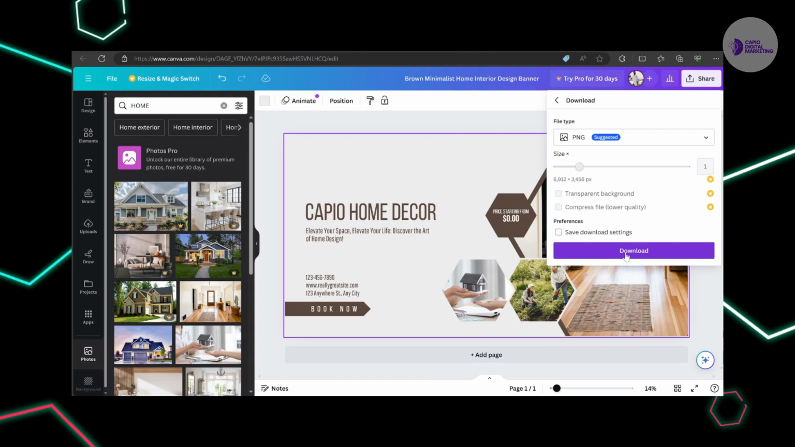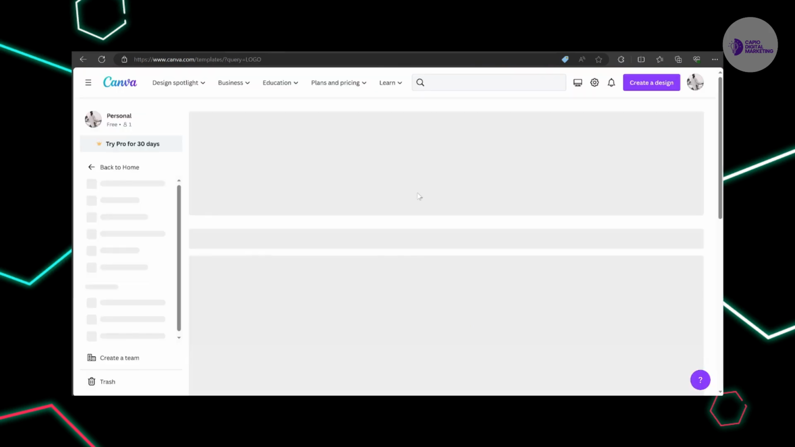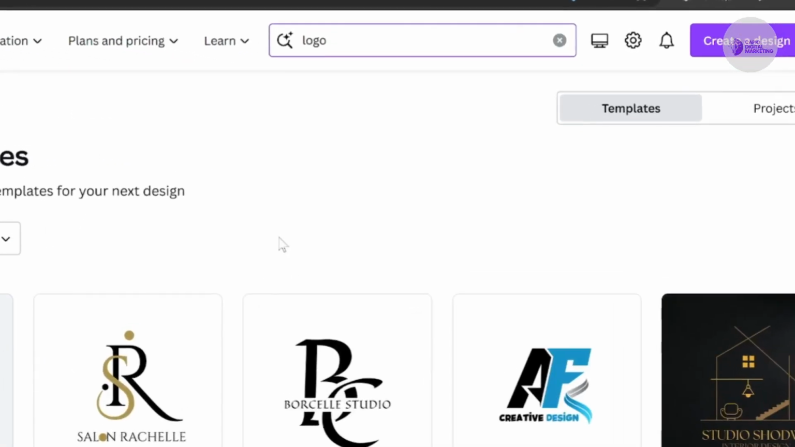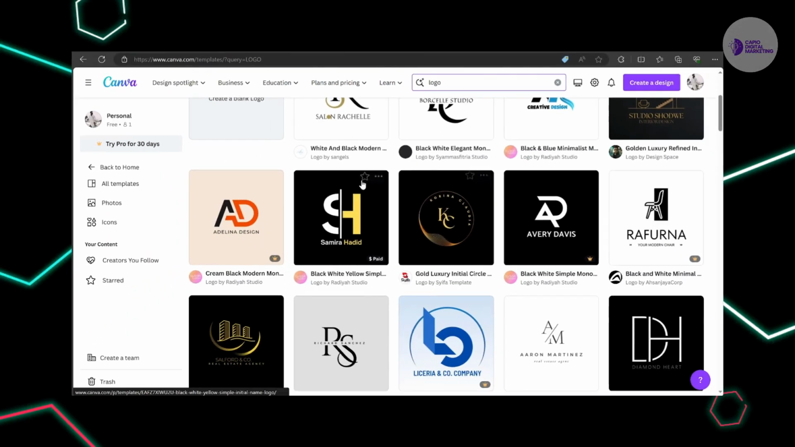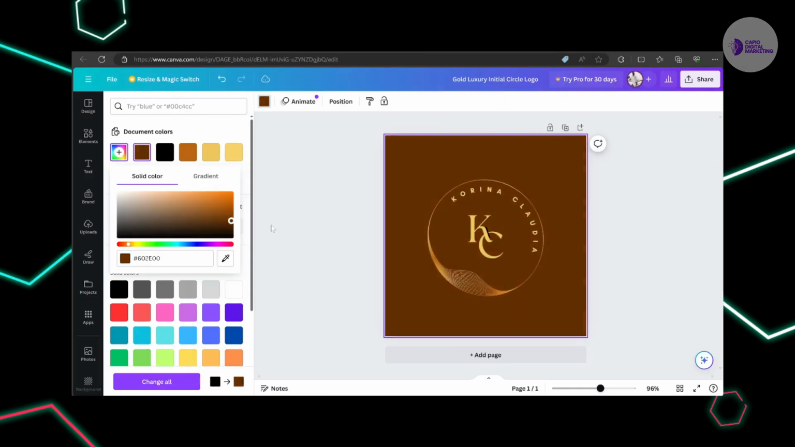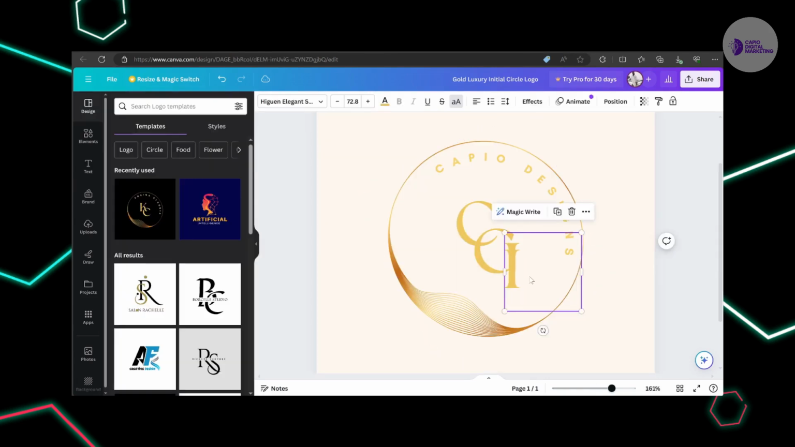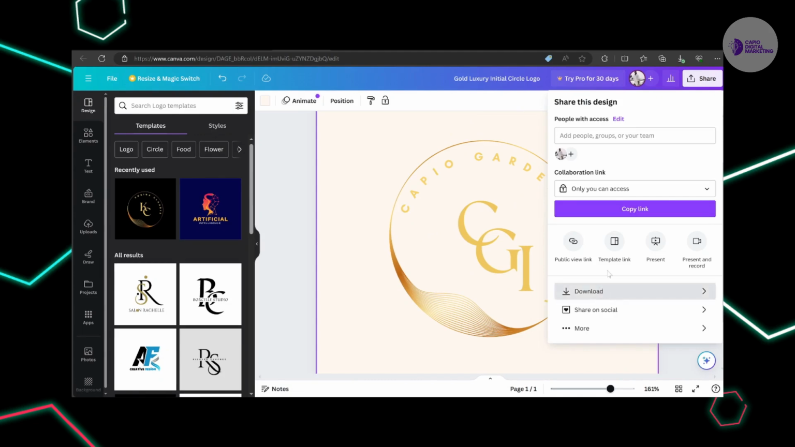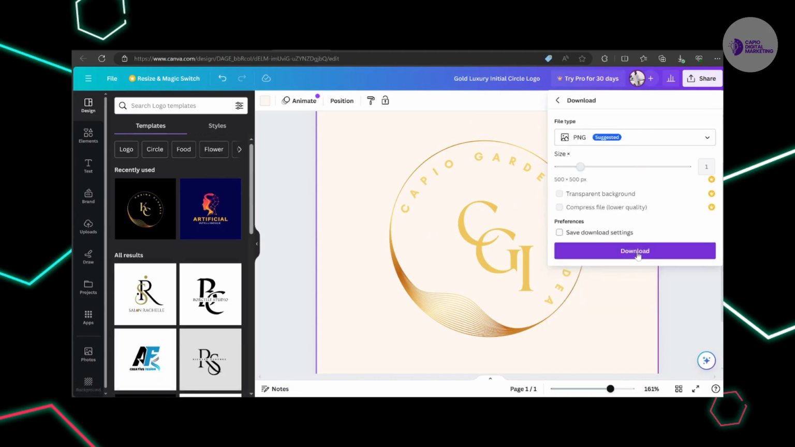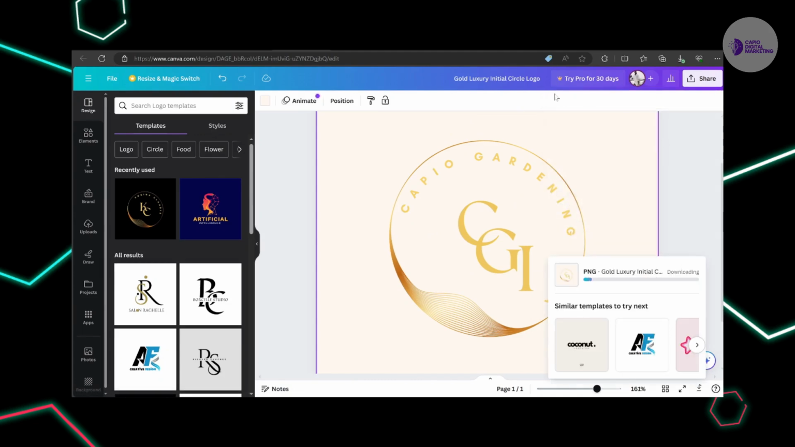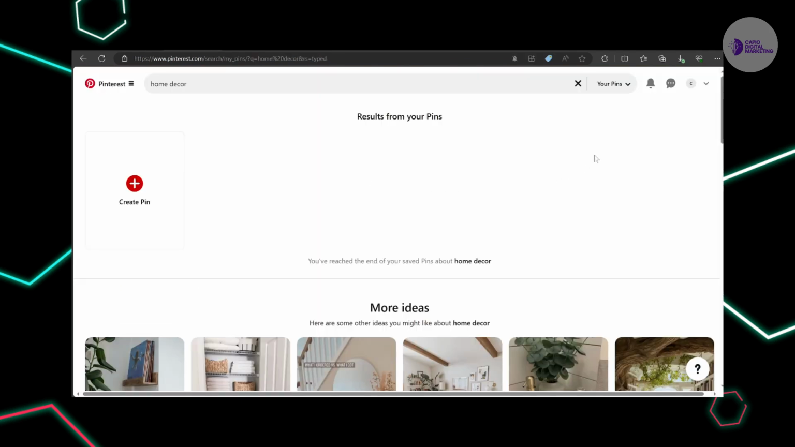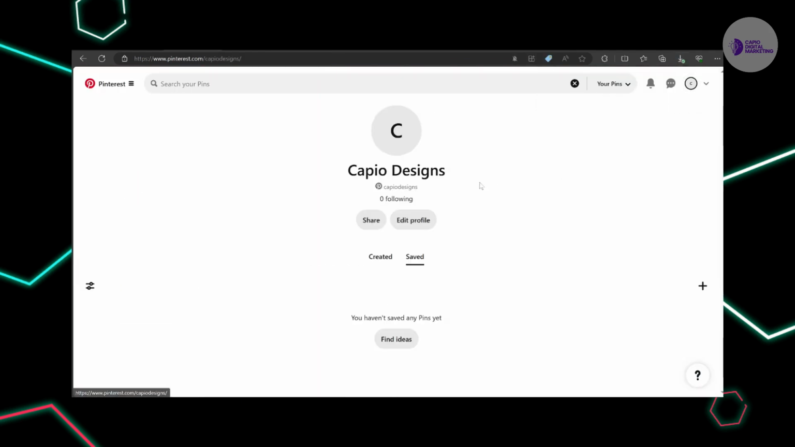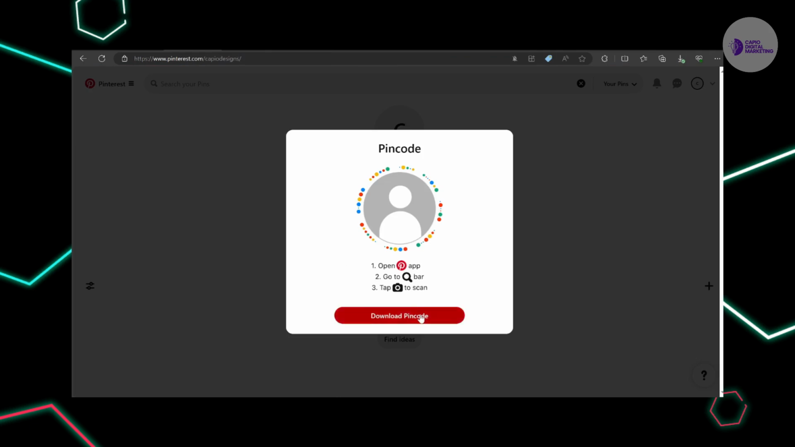Now, we can also generate a logo with Canva by simply typing in logo design over here, and we can find all sorts of different suggested templates. And then just pick whatever you prefer and customize it. So I'm going to call it Capio Gardening Idea, and this is how the logo is going to look. Pretty simple. I'm going to download it to my computer by selecting only this one page. I don't want to download all of them. And now I have a logo, and I also have a banner.